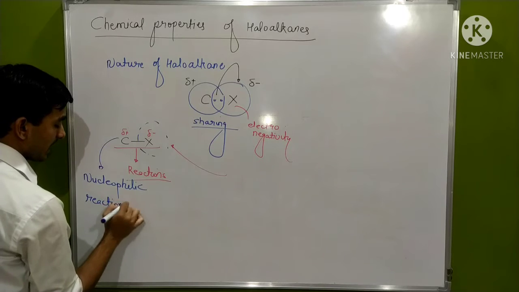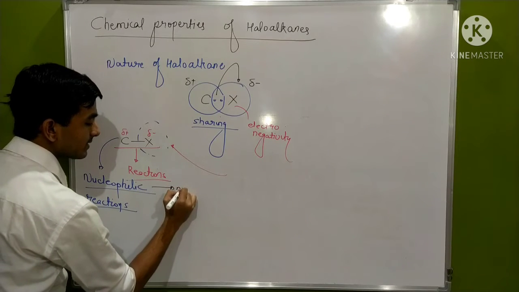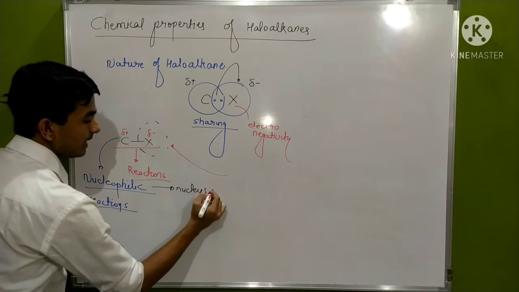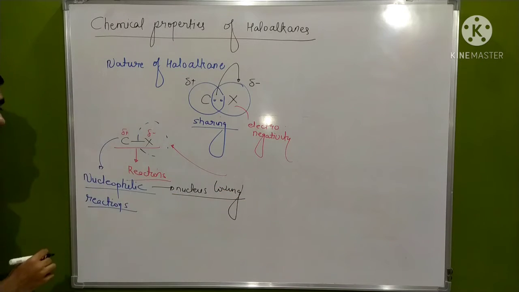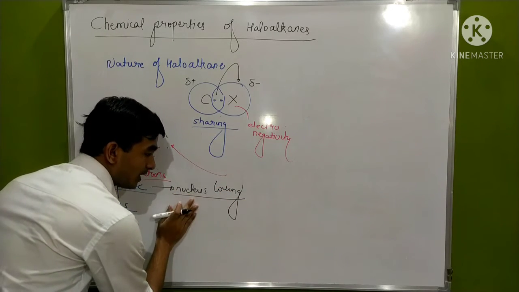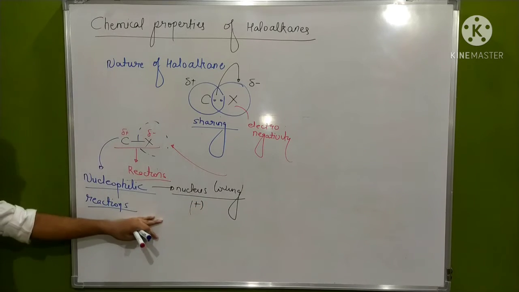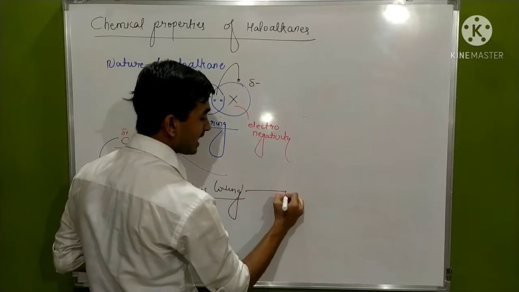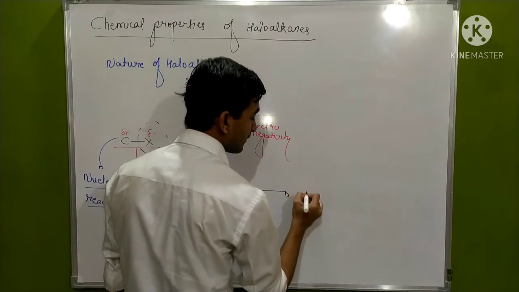What are nucleophilic reactions? We know about that. Nucleophile means nucleus loving. That means they are attracted towards the positive charge that lies in the nucleus. If they are attracted towards the positive charge, they themselves will be negative.